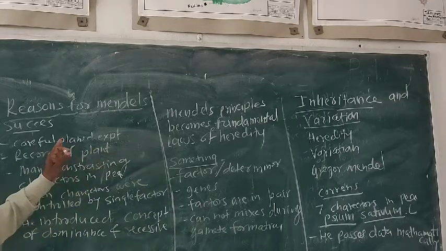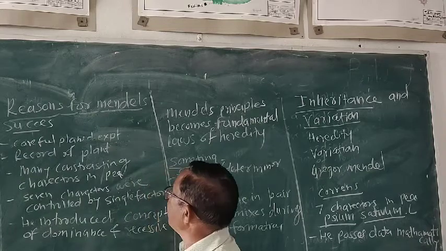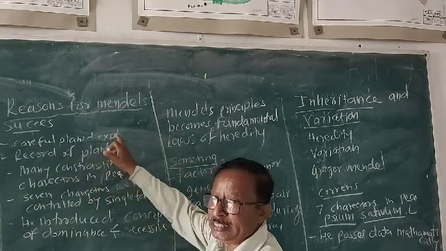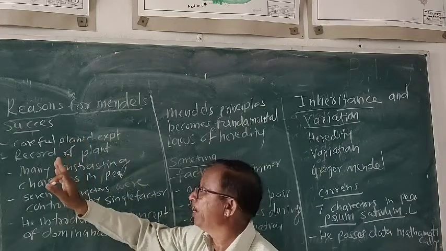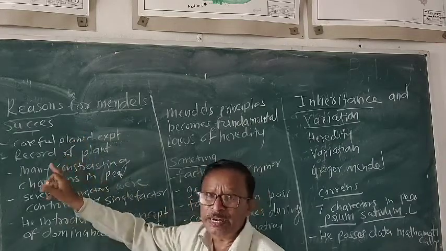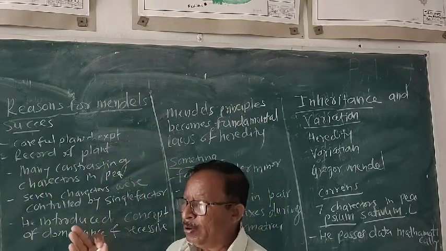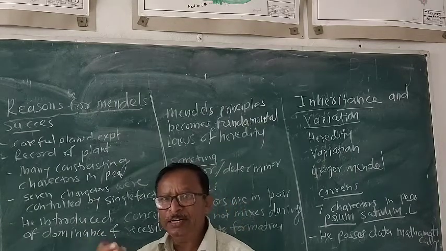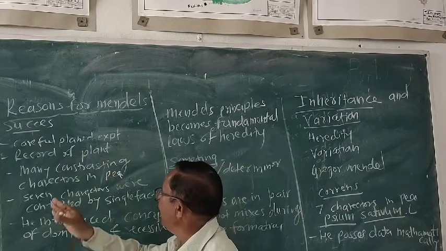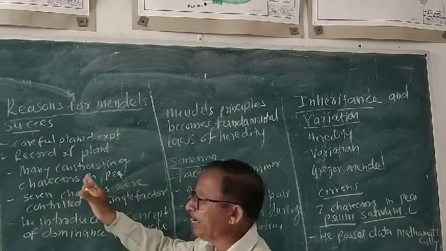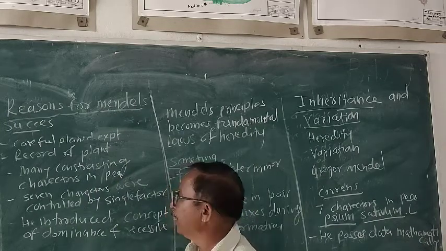And now there are certain reasons for Mendel's success. मेंडलच्या सक्सेसचे काही कारण आहेत. What are these? Careful plantation or the planned experiment. एकदम प्लॅनिंग करून त्यांनी केलेले हे एक्सपेरिमेंट आहे. He maintained the record of the plant. प्रत्येक झाडाचं फ्लावर कुठे येत आहे, फ्लावर कोण्या रंगाचा आहे, ॲक्झिलरी आहे का, टर्मिनल आहे का, ते डॉमिनंट रिसेसिव्ह कॅरेक्टर त्यांनी घेऊन त्याचा रेकॉर्ड मेंटेन केलेला आहे. And many contrasting characters are present in the pea plant. That is also a reason for success of Gregor Mendel.